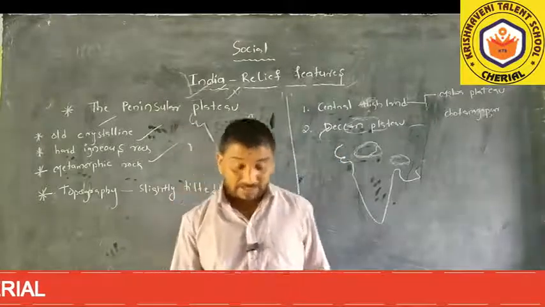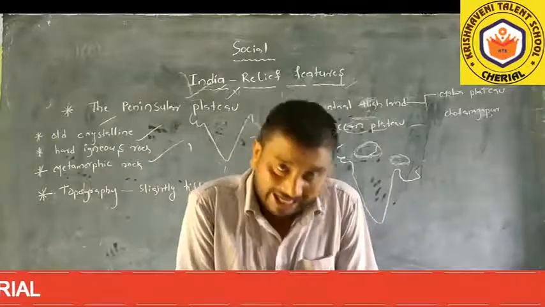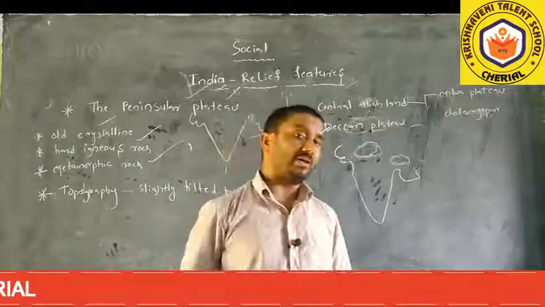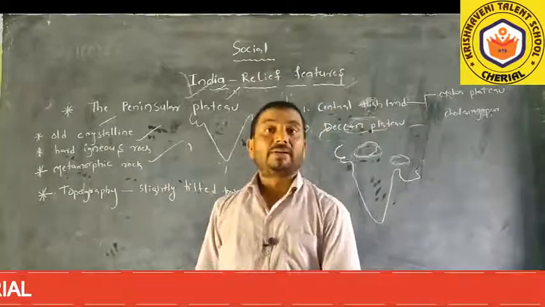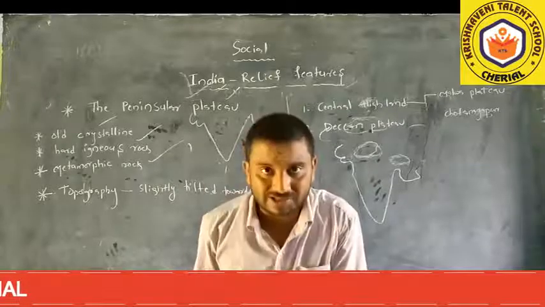But a plateau is a very high area. The height above sea level is called a plateau. Those who are living on the plateau depend on rains, wells and tube wells.